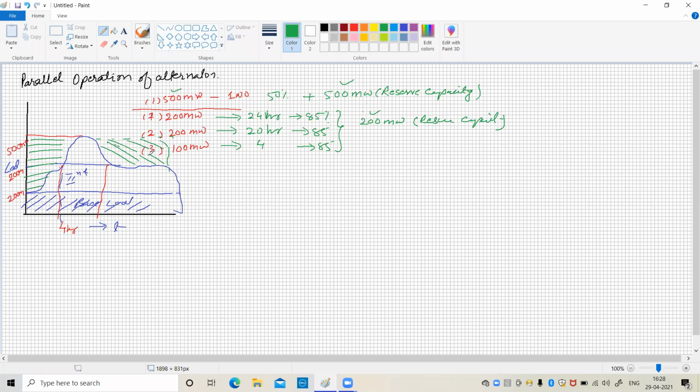So the installation cost of the generating plant gets reduced. Second, it will maintain the reliability and the security of the system. Whenever one alternator fails, the system will remain stable, or say it will maintain continuity of supply in the system. So this is the one power plant supplying to the load.